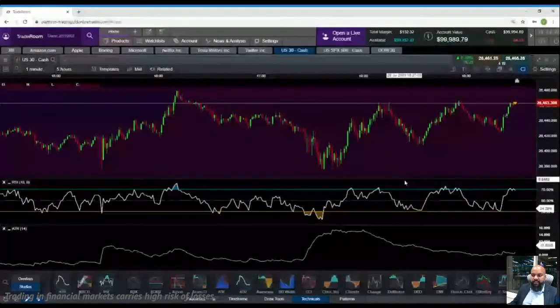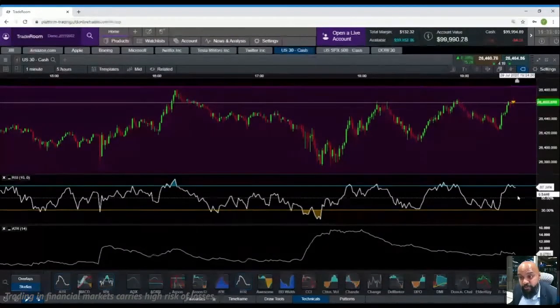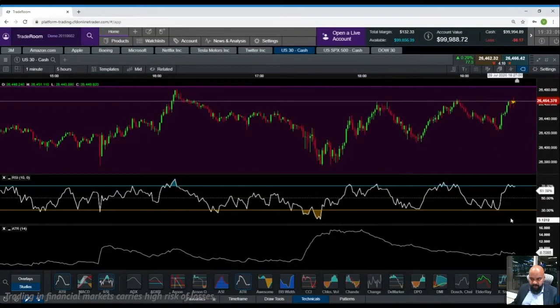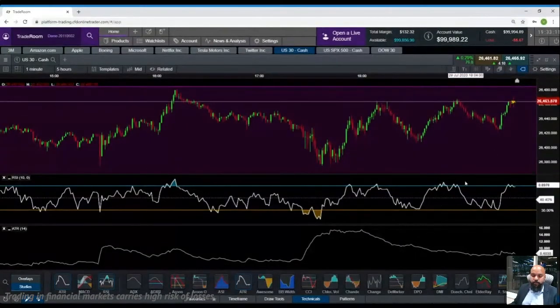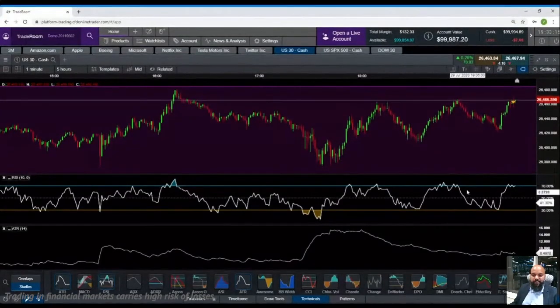Now again, this RSI indicator needs a lot of practice, and you need to really understand the product before you take any of these decisions. But these will help you make decisions. This will be one of your indicators that gives you a signal as to potential reversal points in the market. These are good signals to look at.